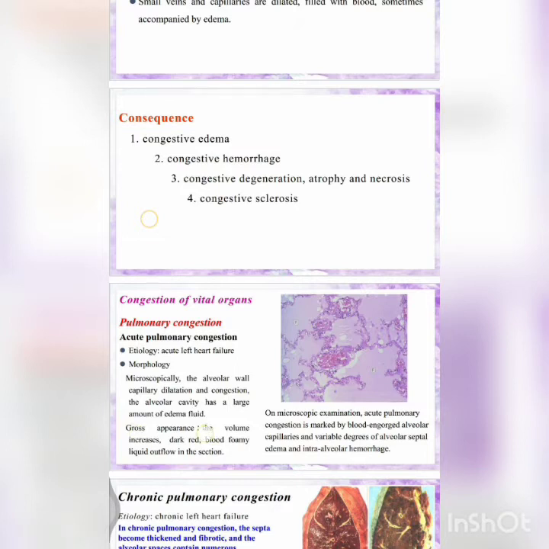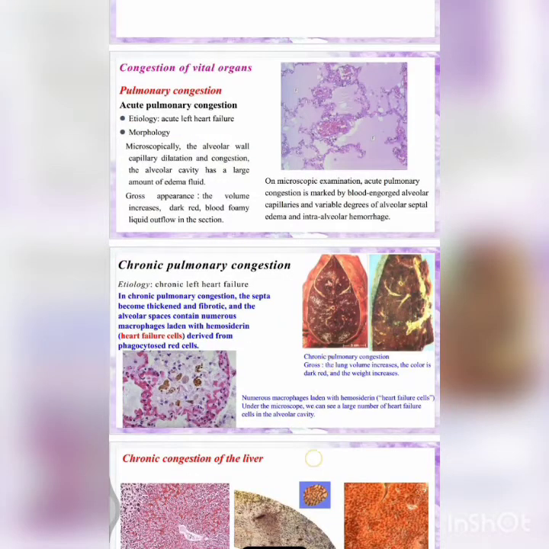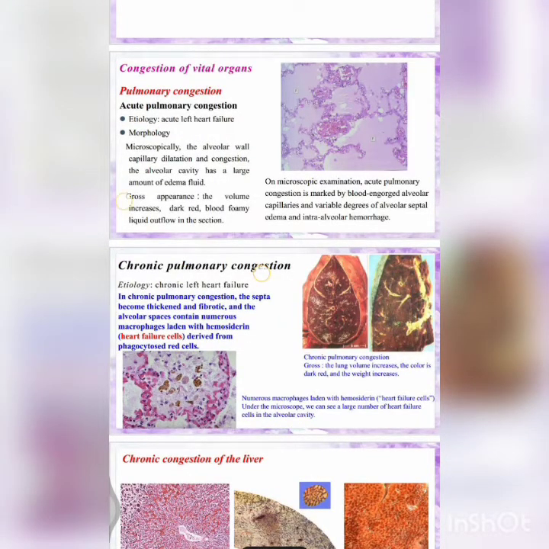Gross appearance: the volume increases, and dark red blood-foamy liquid flows from the section. On microscopic exam, acute pulmonary congestion is marked by blood-engorged alveolar capillaries and variable alveolar septal edema, and also intra-alveolar hemorrhage. Chronic pulmonary congestion, what is this? The etiology, the cause, is chronic left heart failure. So left-sided heart failure leads to lung problems.